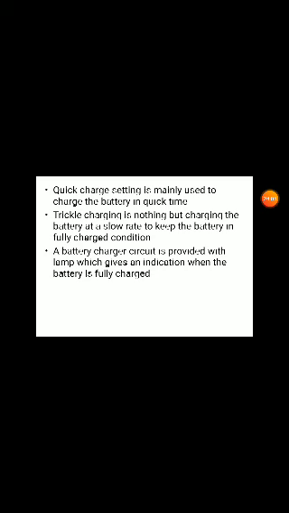Next, trickle charging is nothing but charging the battery at a slow rate. Slowly we charge to keep the battery in a fully charged condition. Full charge means excess charge is not required. We want to slowly charge it up to full level, not exceeding that value. So trickle charging is charging the battery at a slow rate to keep the battery in a fully charged condition.